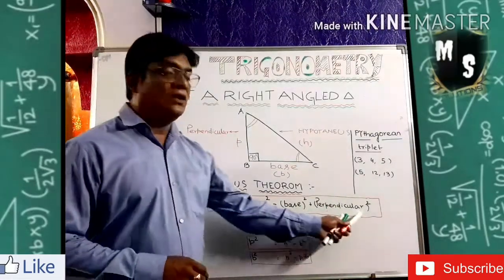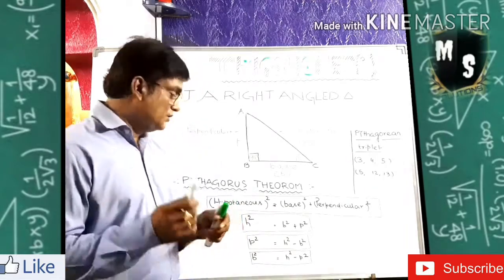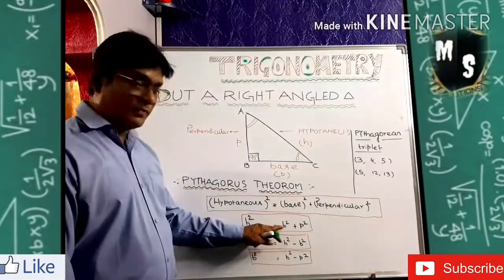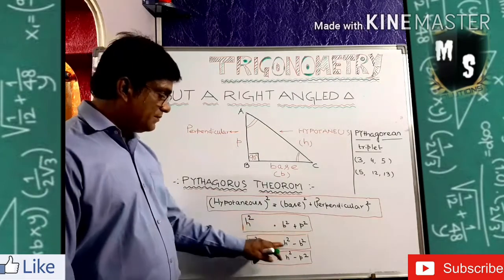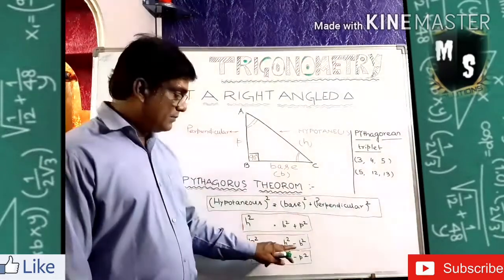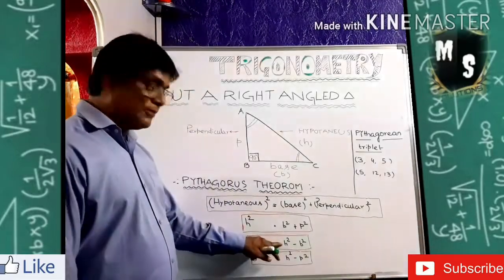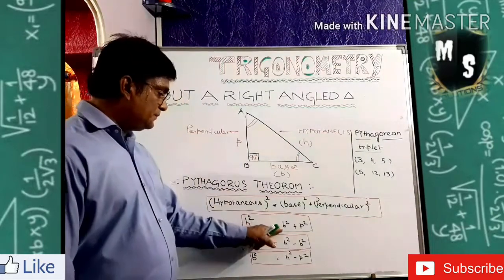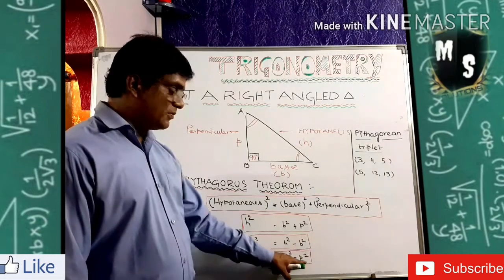Here this is called the parent formula. From this formula we can derive another two formulas also. You see now, H square equals B square plus P square. So if I want to calculate B square or P square, B square will come to this side, that means minus. So P square, perpendicular square, is equal to hypotenuse square minus base square. When you want to calculate the base square, the P square will come to this side, so it will be minus: hypotenuse square minus perpendicular square.